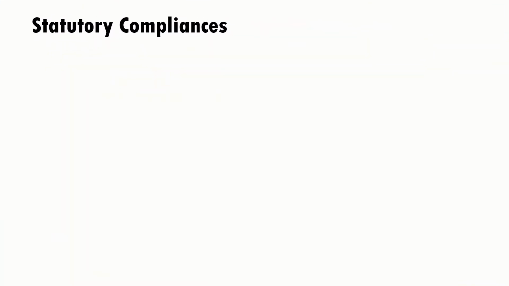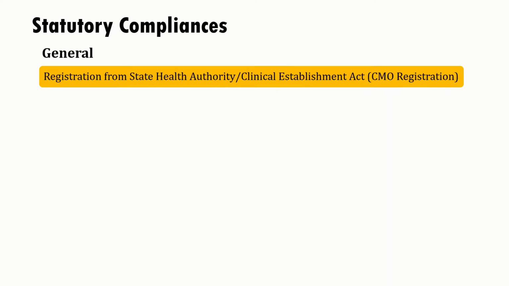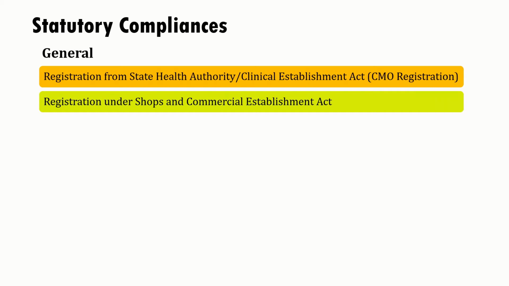Before looking at structural needs, we need to see what the statutory compliances for NABH accreditations are. The healthcare organization should be registered with the State Health Authority or registered under the Clinical Establishment Act, that is, CMO registration should be there for the organization. It should be registered under the Shops and Commercial Establishment Act.